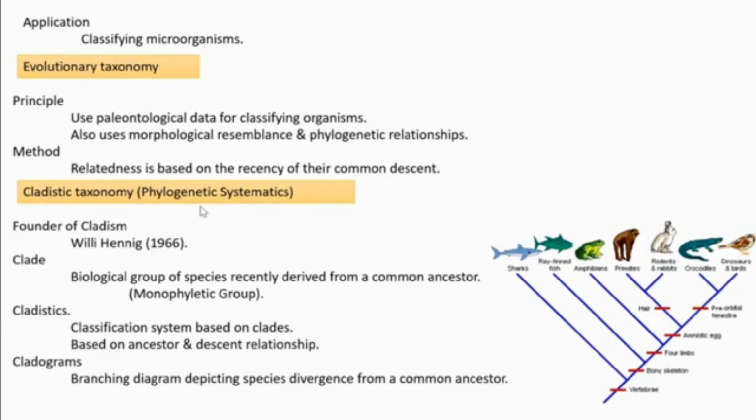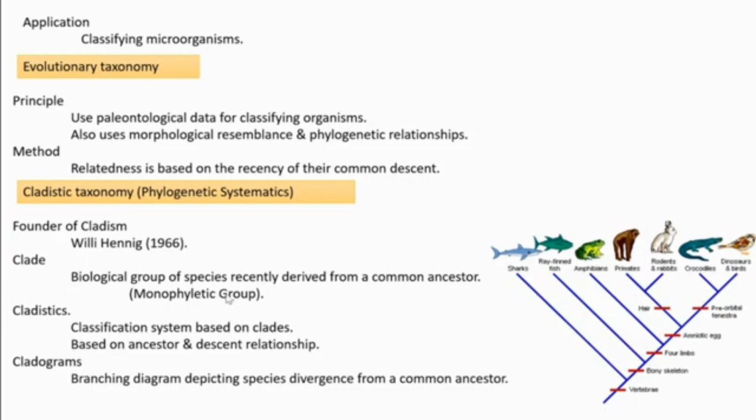Then cladistics. Cladism was founded by Willi Hennig in 1966. What is a clade? A clade is a biological group of species recently derived from a common ancestor. Means very recently: here is one common ancestor, and all the others evolved out of this common ancestor at a nearby time. The group is called a clade.